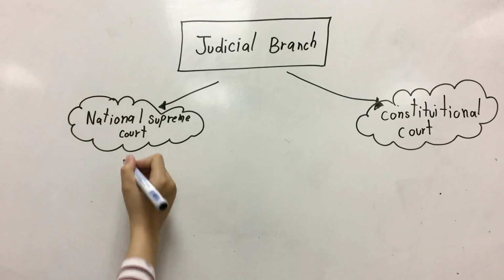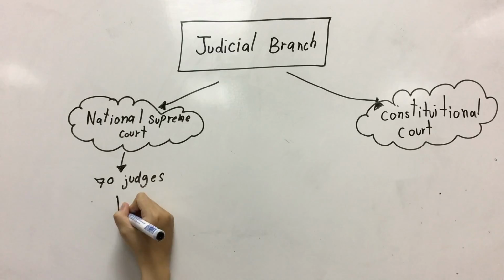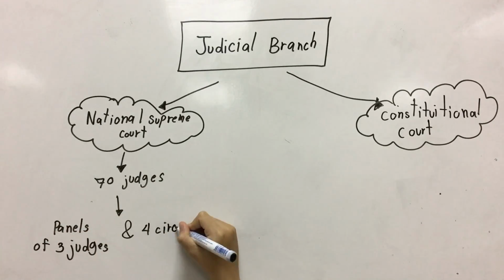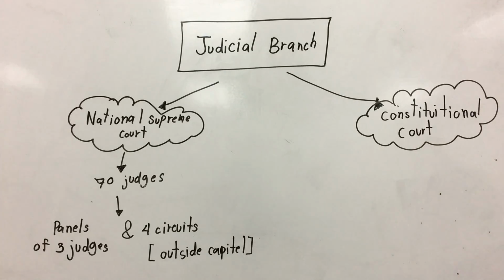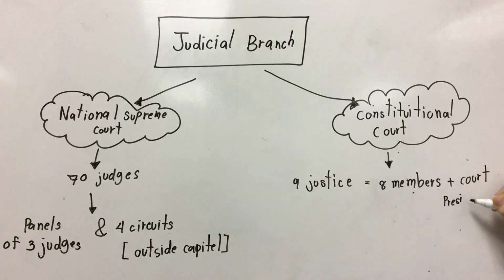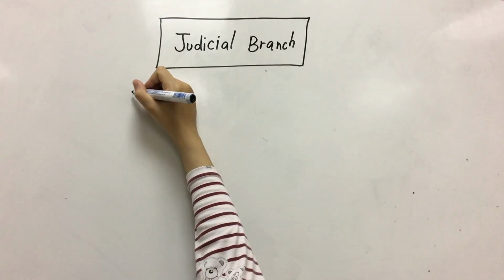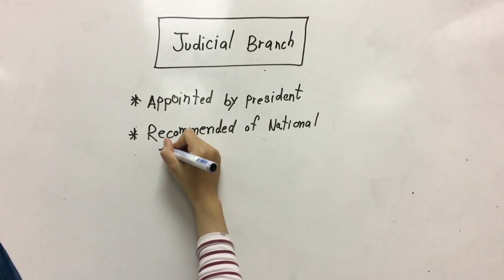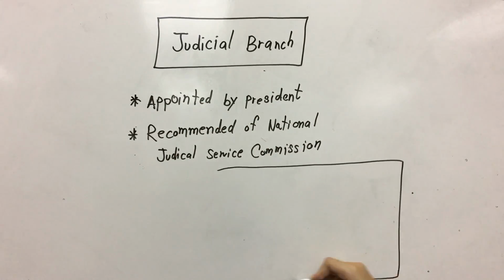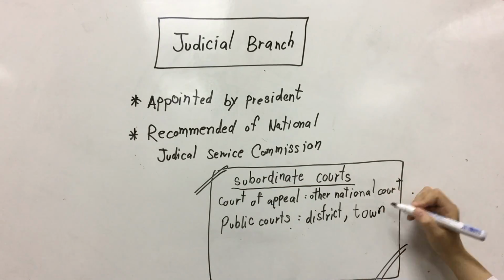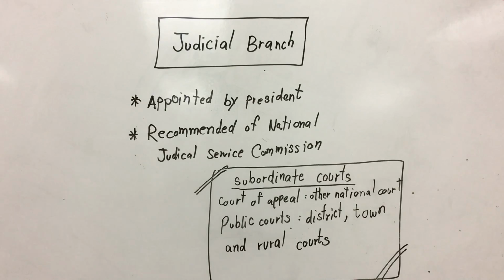The National Supreme Court consists of 70 judges which are organized into panels of 3 judges and includes 4 circuits that are outside of the capital. The Constitutional Court contains 9 justices, one of whom is the court president. Both branches are appointed by the President and recommended by the National Judicial Service Commission, and they have subordinate courts such as the Court of Appeal, other national courts, and public courts.